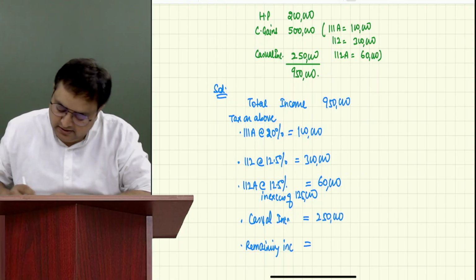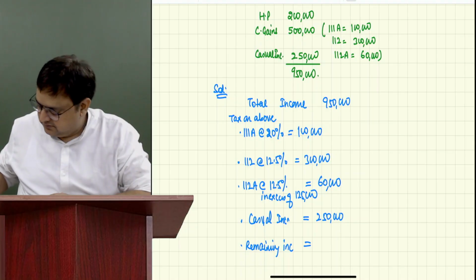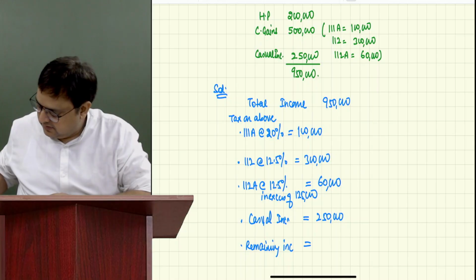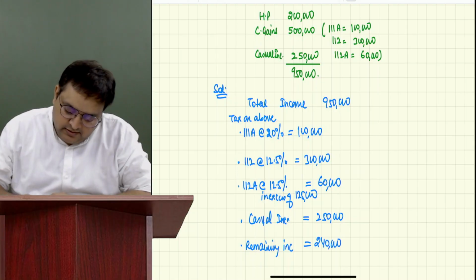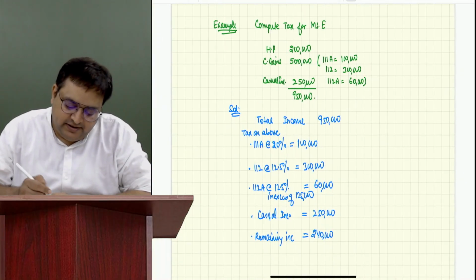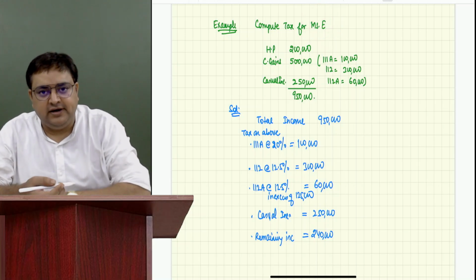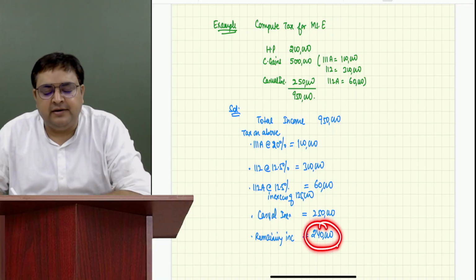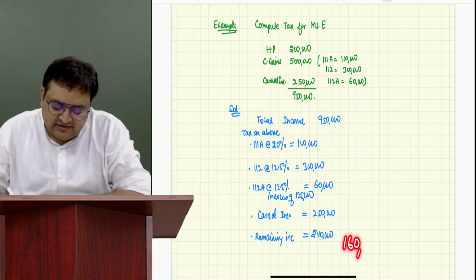How much is the remaining? 240. Guys, first of all, tell me this person is Miss E, individual resident, and this remaining income is less than the basic exemption limit. How much is the deficiency? 1,60,000 is the deficiency.